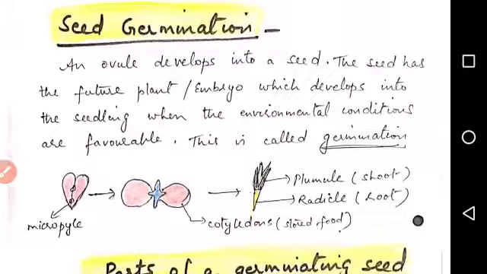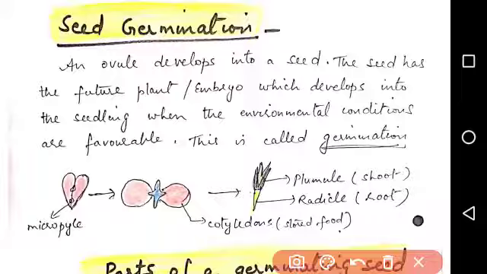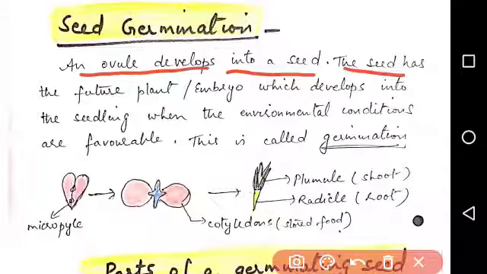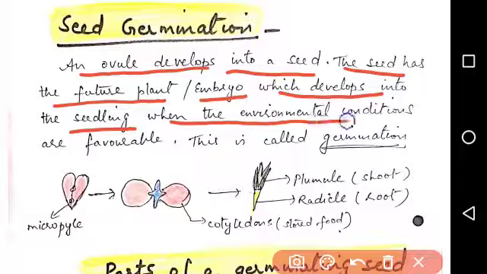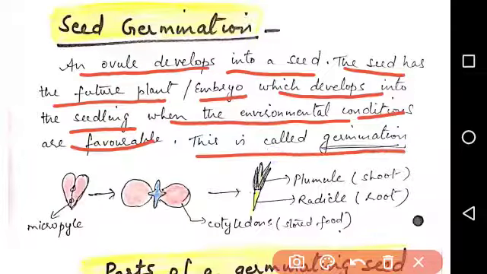Next is seed germination. An ovule develops into a seed. The seed has the future plant, or the embryo, which develops into the seedling when the environmental conditions are favorable. This is called germination of the seed. In this diagram we can see a gram seed. A micropyle, or a small hole, is there through which it absorbs water.